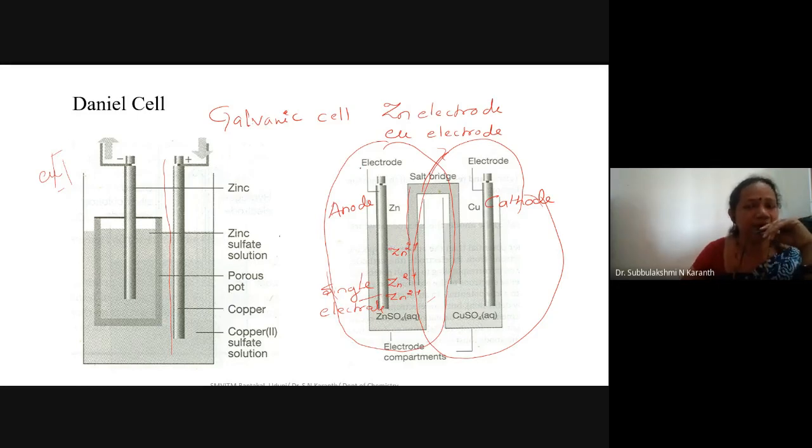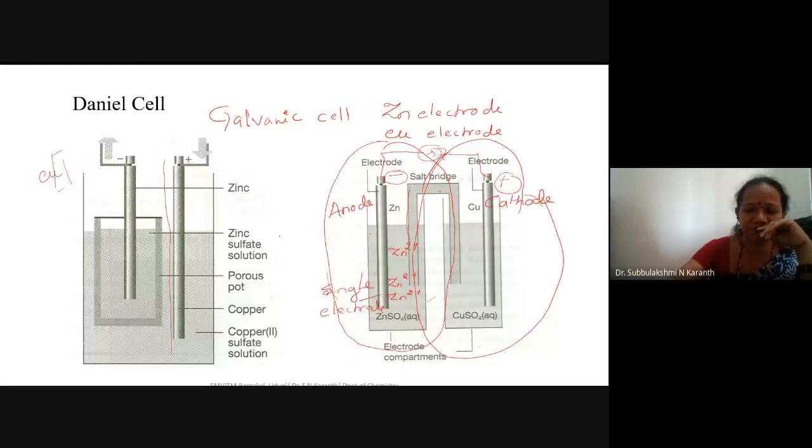But here it is a negative electrode, not positive, whereas the cathode is a positive electrode. When these two electrodes are connected by a wire to a voltmeter, electrical energy is generated.